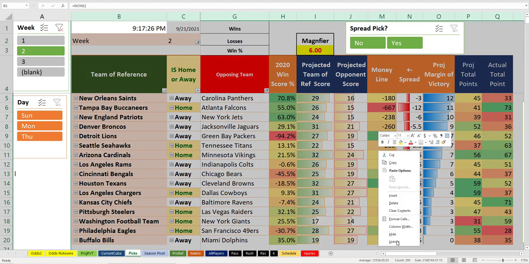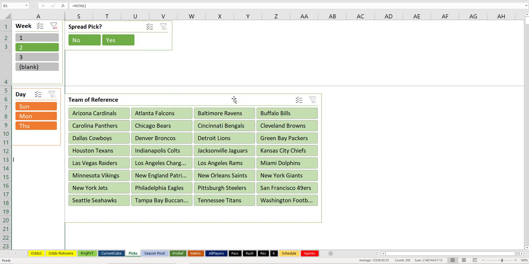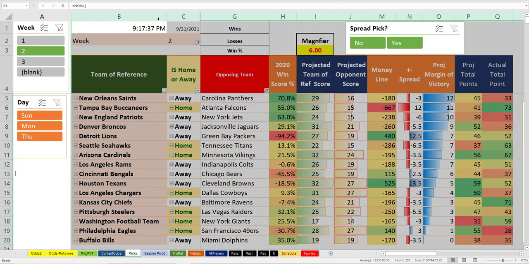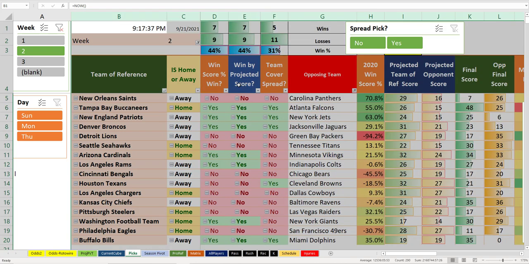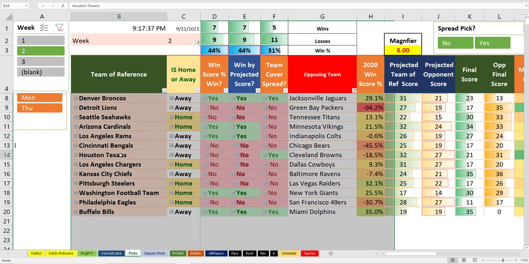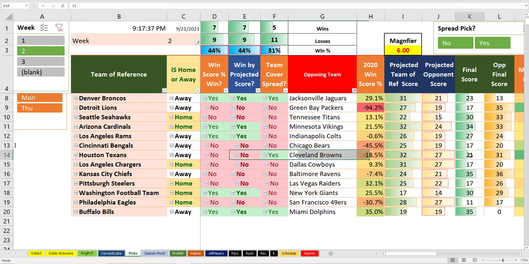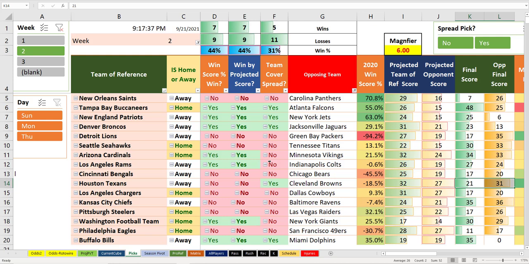If we look at Week 2's games here. Well, what just happened? Did I just hide everything? Let's fix that. Let's undo that. Let's unhide everything. And you can see that in that game, Houston barely covers, only losing by 10 points, but they tried to lose more with Mills as quarterback.